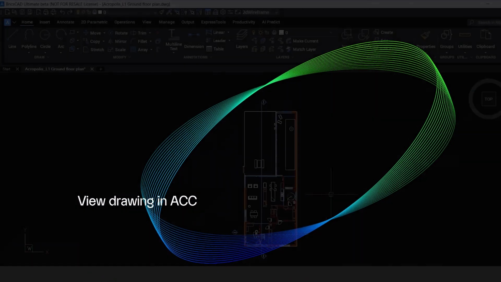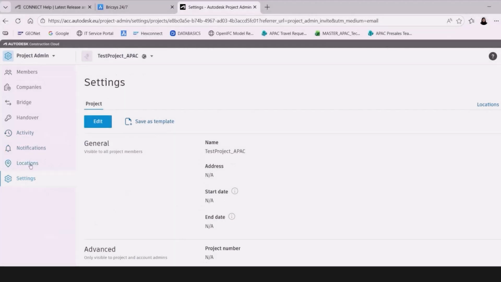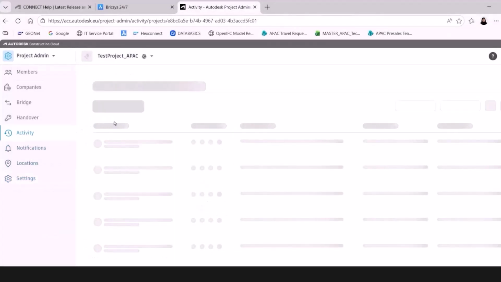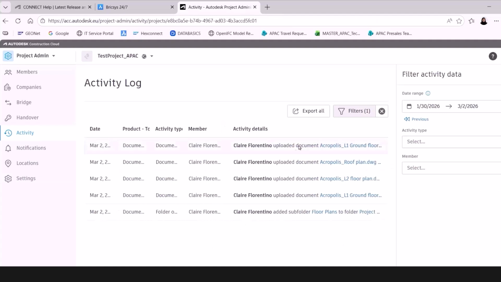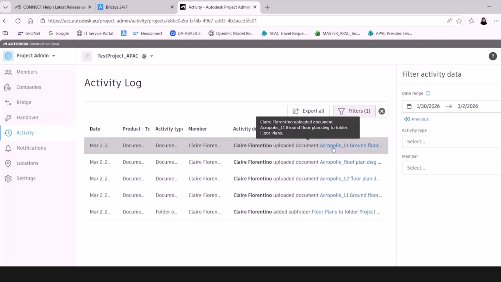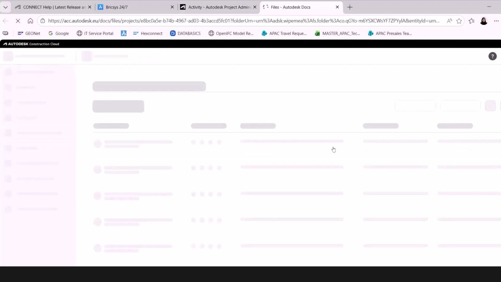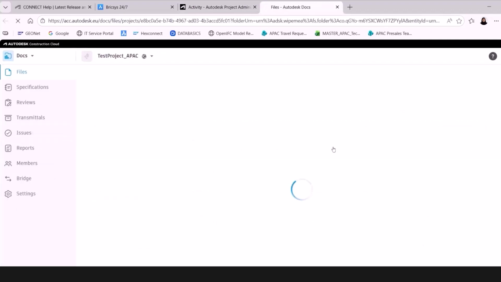So we have these drawings that we've worked on in BricsCAD. And now going into ACC, we can see an activity log. Let's open the drawing we revised. And it opens in a viewer. And here we'll see all the data coming in.